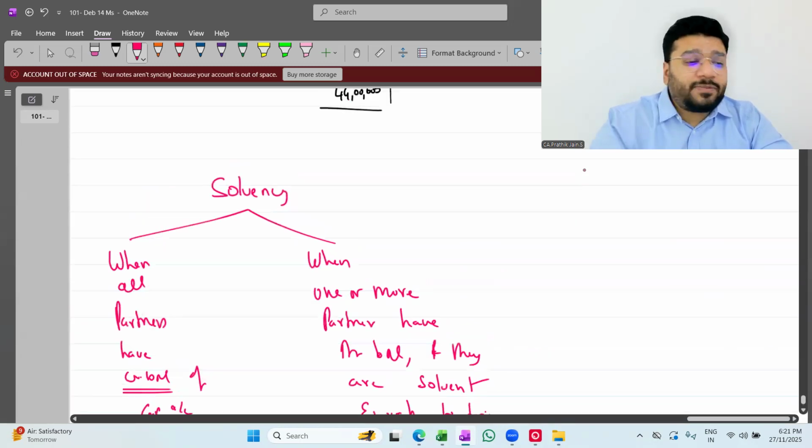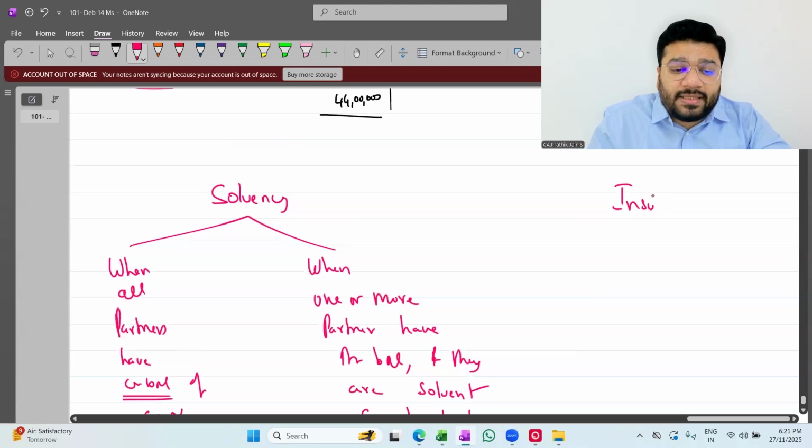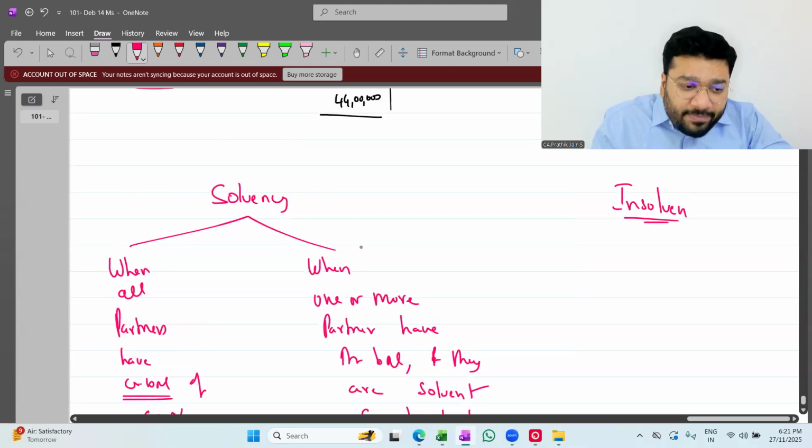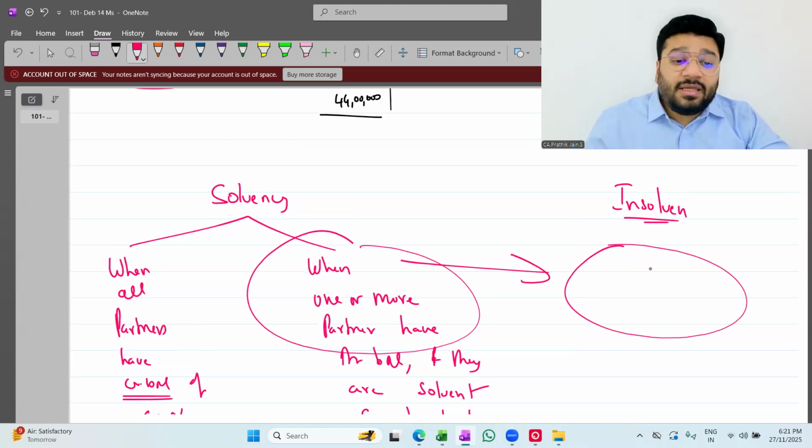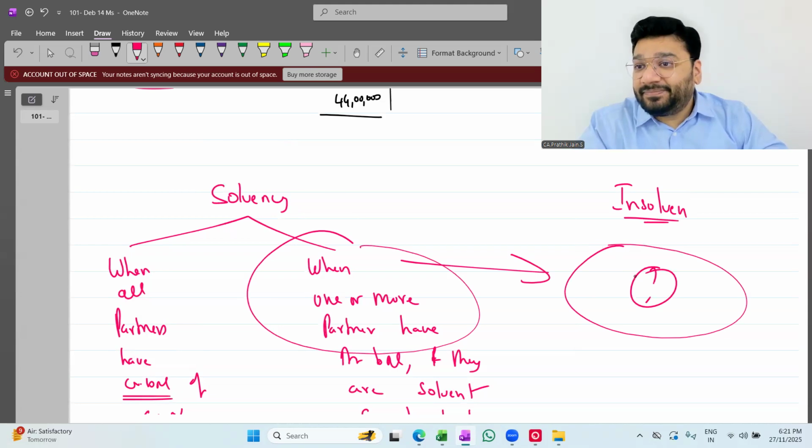The next class that I'm going to spend time on is insolvency. The same case where one or more partners have a debit balance, but now they are insolvent and they don't have the capability to bring in the money. Now the question is, if W does not bring in the money, how do we proceed forward? That is the biggest mystery that we're going to solve in the next class.